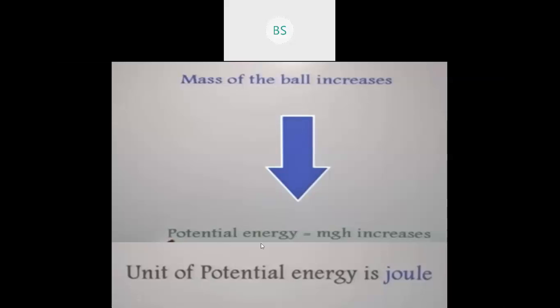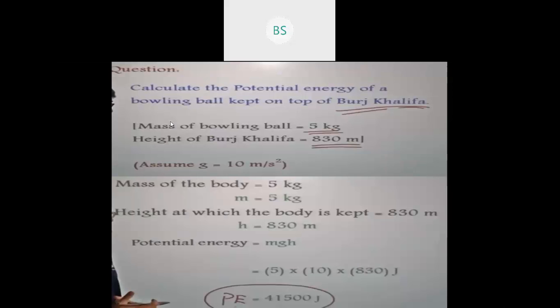Correct? Okay. So what is the unit of potential energy here? The unit of potential energy is joule, because it is energy. So the potential energy unit is what? Joule. So this is all about potential energy. Now let us move to kinetic energy. Okay, so we'll see now what is kinetic energy. Before that, let us solve an example of potential energy.